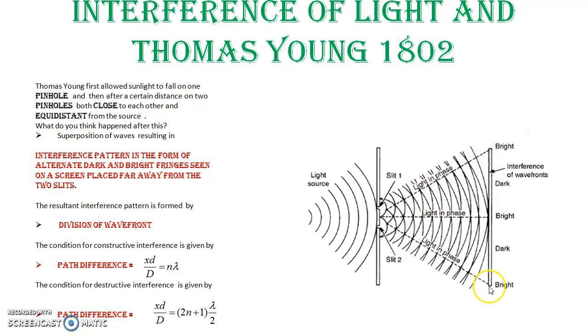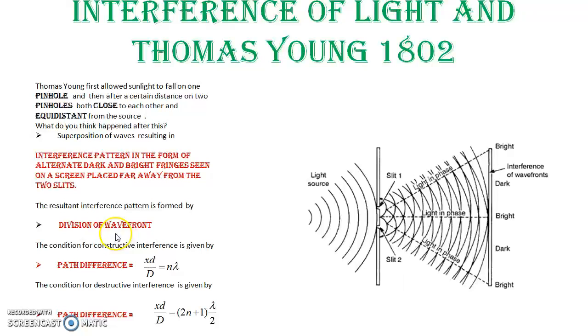Well, this is the region where interference is taking place. These rays are allowed to fall on a screen where we see alternate dark and bright fringes. So this screen actually is a signature of the interference pattern that we see after the phenomenon takes place.